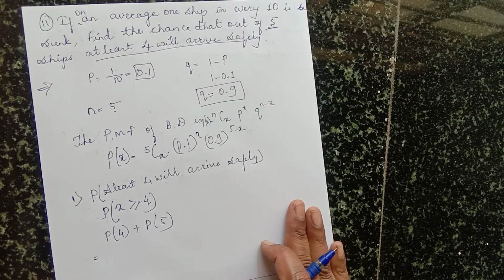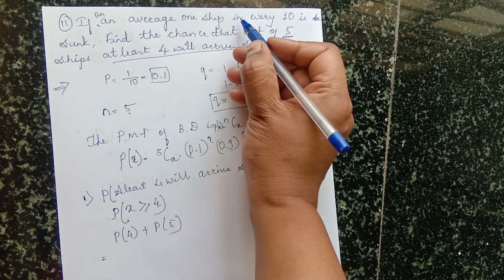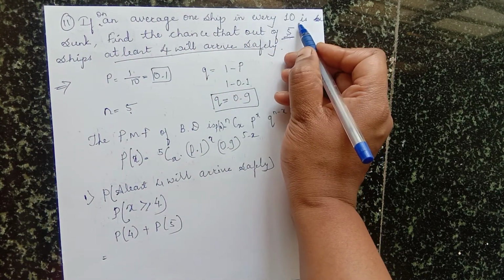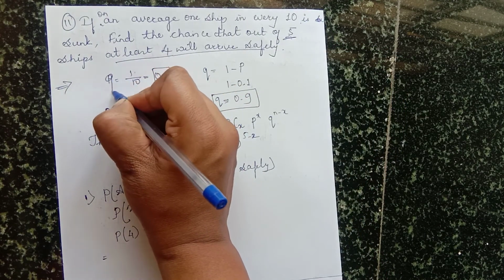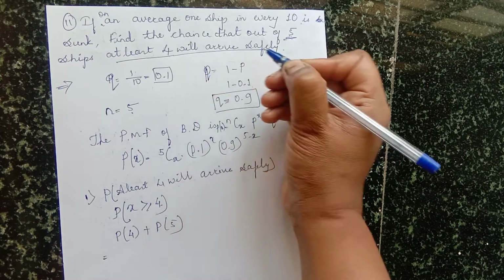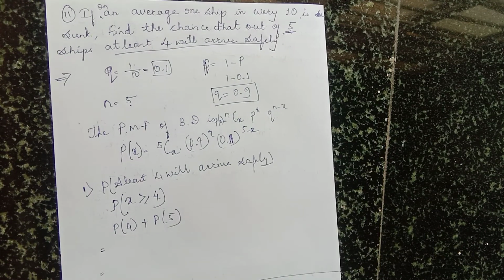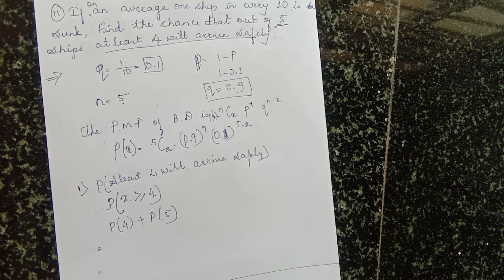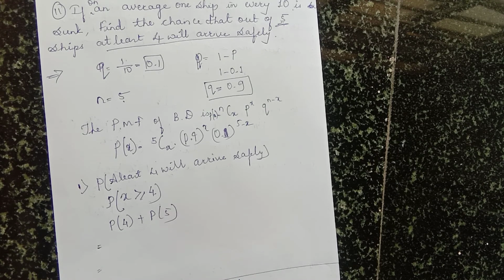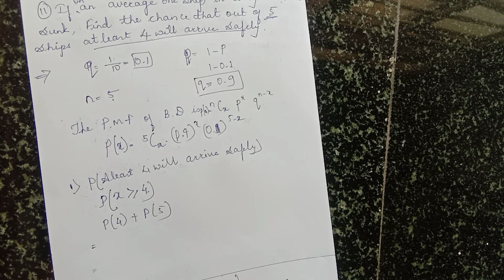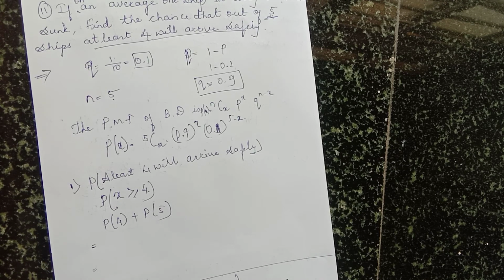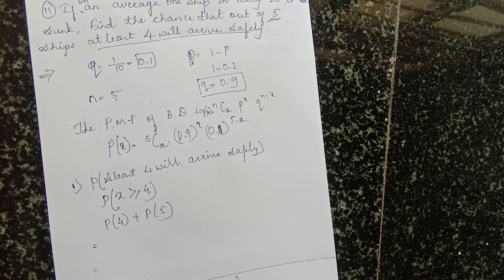Here one change we have to make. If on an average one ship out of 10 is sunk, it means here the Q value is 0.1 and the P value is 0.9. Okay. So the negative outcome we have to take as Q. Right. So here also make the changes: 0.9 raised to 4 and 0.1 raised to 1. Now solve. 5 into 0.9 raised to 4, which is 0.6561, into 0.1. So the answer is 0.3280.